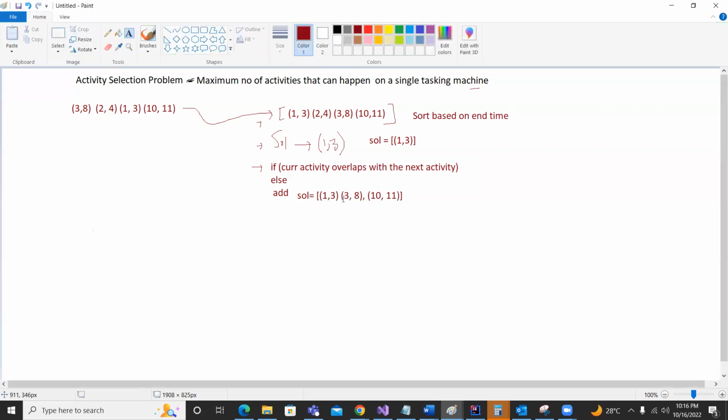Every time we change our current activity. When only 1 3 was in the array, 1 3 was the current activity. The topmost activity is the current activity. Then the next one is 3 8, so that becomes the current activity. In this way, we change our current activity, and we need to handle that change programmatically. We compare with the upcoming next element to see whether it has an overlap or not. If it does not overlap, we simply add it. Is that clear?